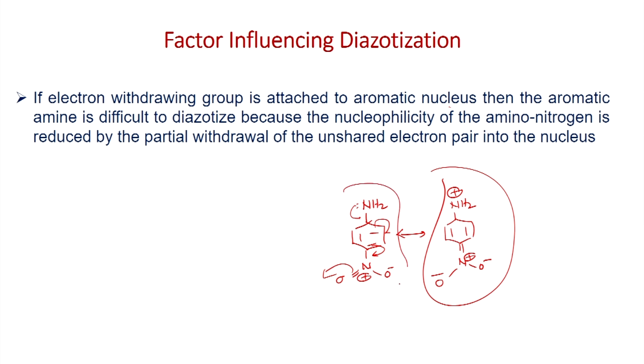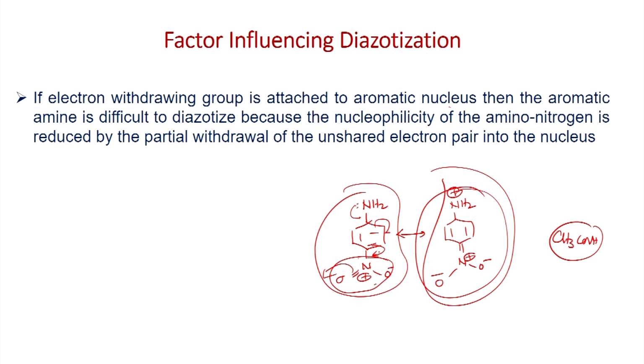So the nucleophilicity of the amine is reduced when you have a strong electron withdrawing group like the nitro group, and it is difficult to make the diazonium salt. However, you can make the diazonium salt using a weak acid like acetic acid by modifying the reaction conditions. Under normal conditions, for example in hydrochloric acid, it does not work, because the nucleophilicity of nitrogen is reduced due to the electron withdrawing nature of the substituent.